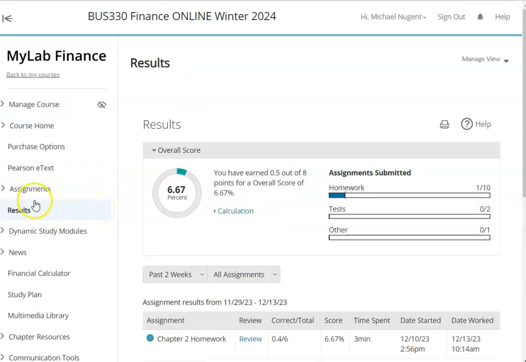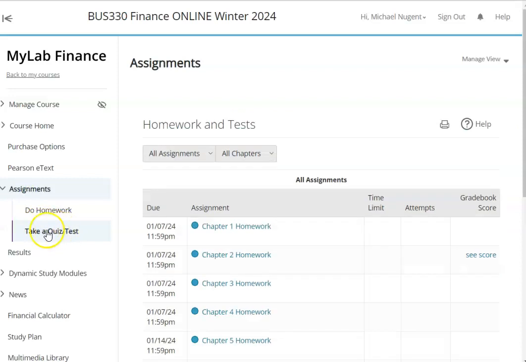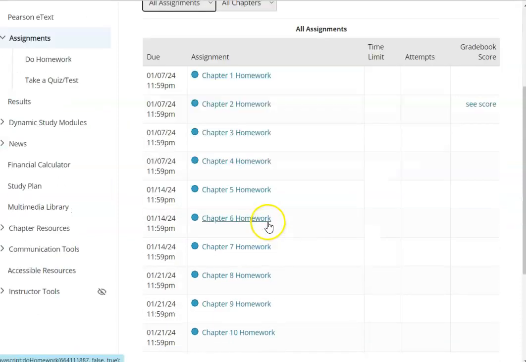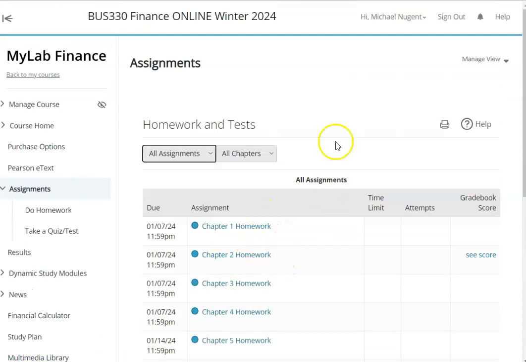Okay, so those are the 3 areas you're going to work with in My Finance Lab: the textbook, the assignments, and the results. And under assignments will be where your tests are, as well as your homework. So this slider would show you homework and quizzes, or all assignments. I generally suggest students leave it on all assignments so they can see when the exam pops up.